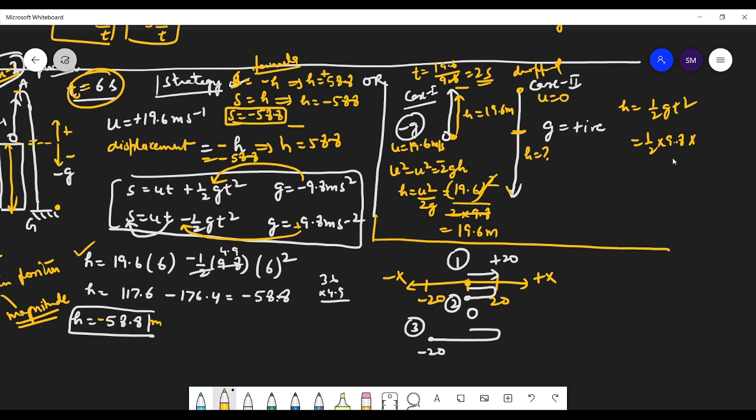So how many seconds left out of 6? 4 seconds. Yes, students, what's the problem? So 9.8 into this 16, so 8. We are supposed to get the same answer.